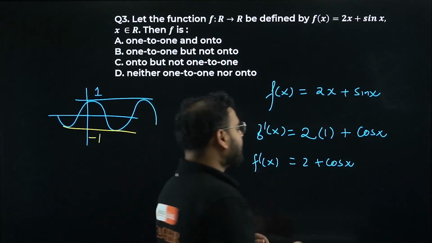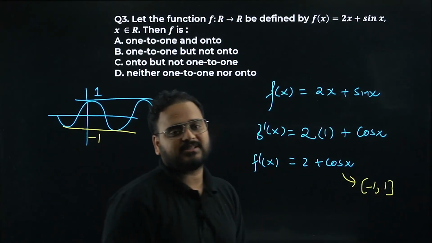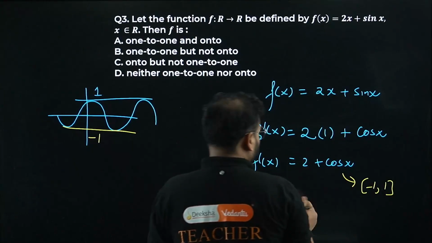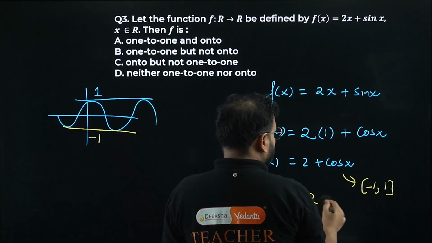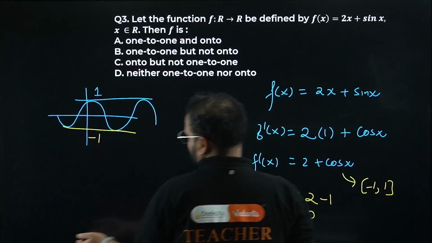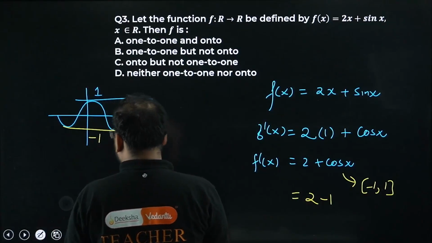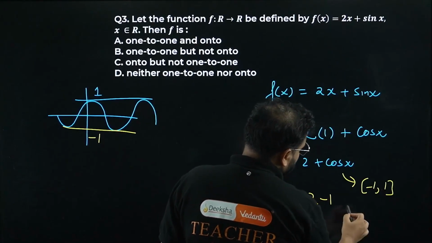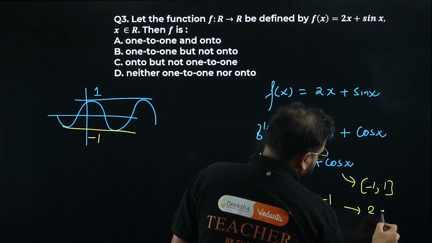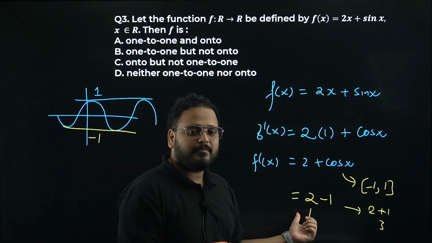The range of cos x is -1 to 1. If you take that with 2 and take the extreme values, 2 - 1 will be 1. If you take the positive part, 2 plus 1 is 3. So this f dash of x can be between 1 and 3.